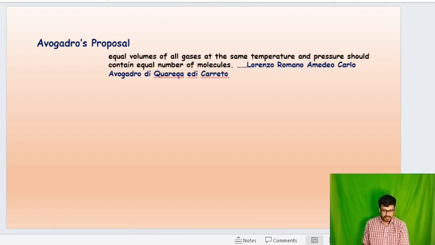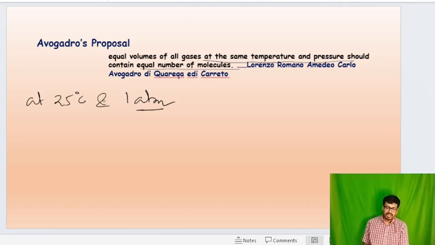Now, Avogadro's proposal states that equal volumes of all gases at the same temperature and pressure contain an equal number of molecules. Say for example, at 25 degrees Celsius temperature and 1 atmospheric pressure,